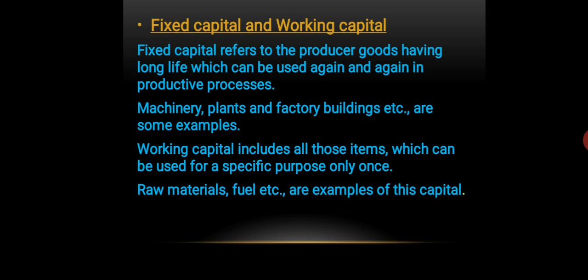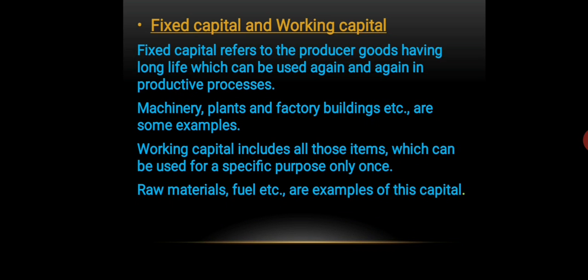Similarly, fuel is an example of another working capital. You cannot use the same fuel again and again in the production of a commodity because it gets exhausted after production. Is it clear? So if you use fuel right now, then you will have to use another fuel in another production process. So that gets used up. That type of capital is known as working capital.